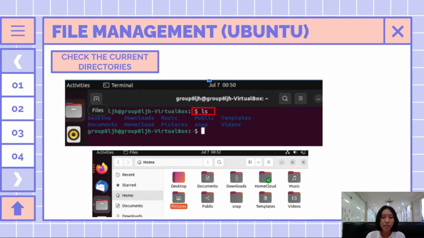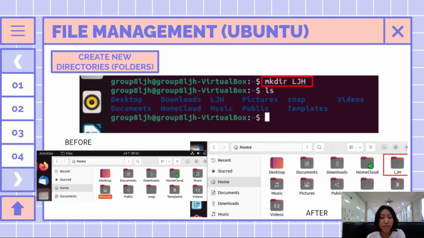Next, create a new directory. We can use the mkdir command, which means make directory, to create new folders, such as making a new directory with a folder name by my name, LCS, by using the mkdir command.